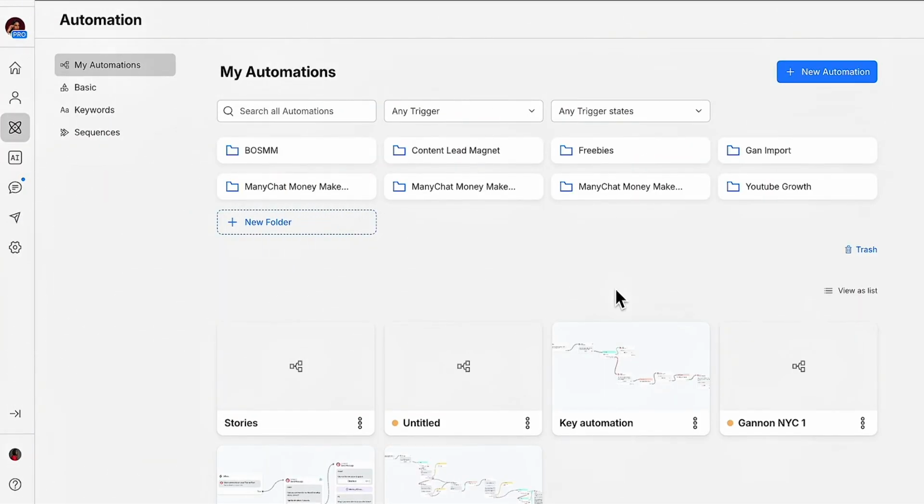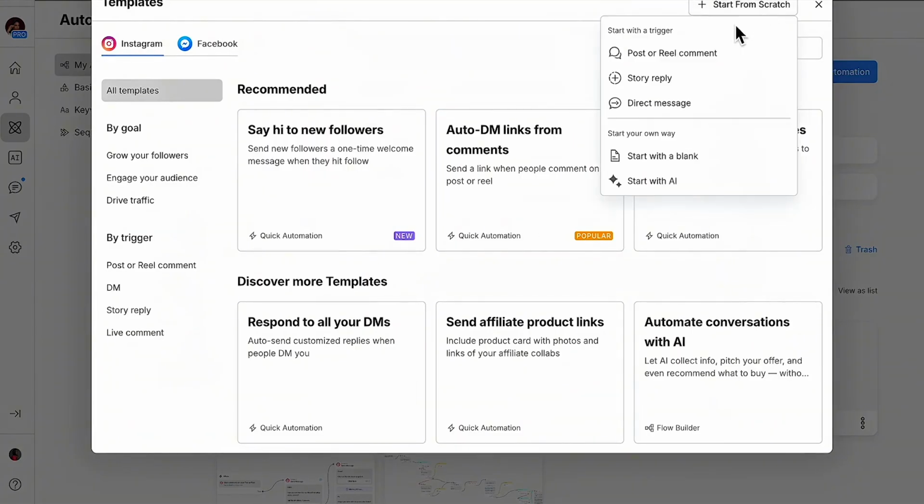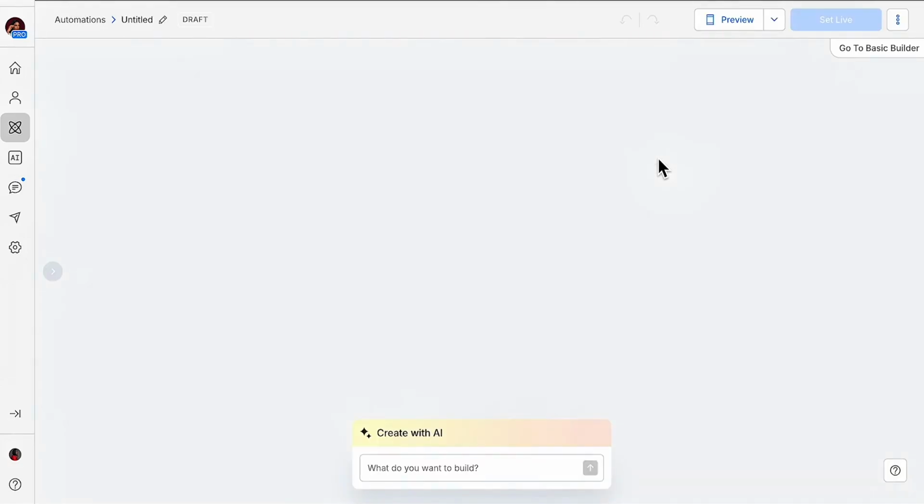Okay, here we go. So this is ManyChat. When you open it, you come to automations. Of course, I'm using the pro version, and all you have to do is click on this new automation. Once you click on that, you see all of these are templates. Please don't use any of the templates. Start from scratch. I'm going to just click on start from scratch and start with a blank page.